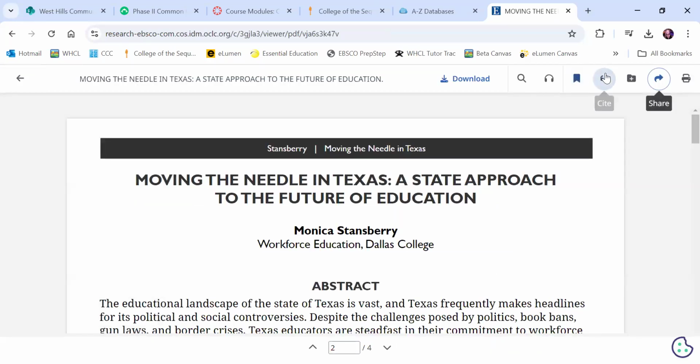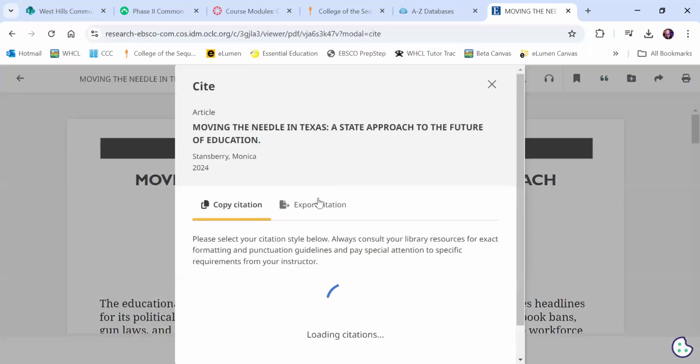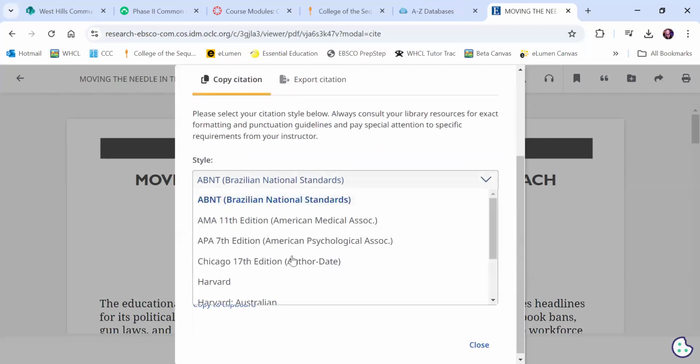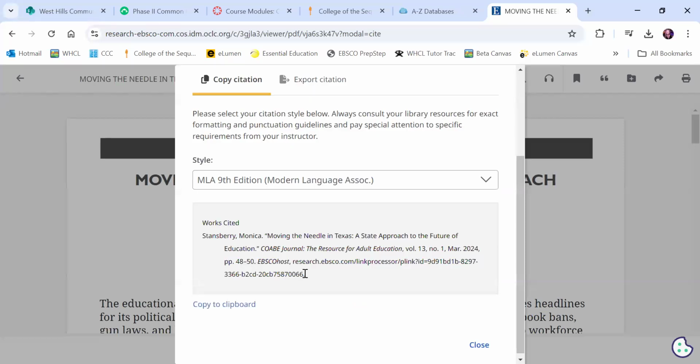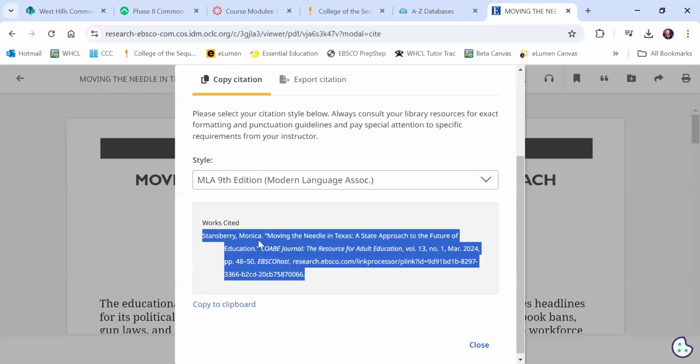But also, I just want you to take a look at the citation option. This is a great tool for anybody who has to do a works cited page or anything like that. And in your assignment this week, you'll need this. So click Cite. And from here, you'll click the citation that we're using, which for our class is MLA. And then you can just literally copy and paste that. And so that becomes super important as we move into annotated bibliography and other assignments, okay? So that is basically how you'd use EBSCO.